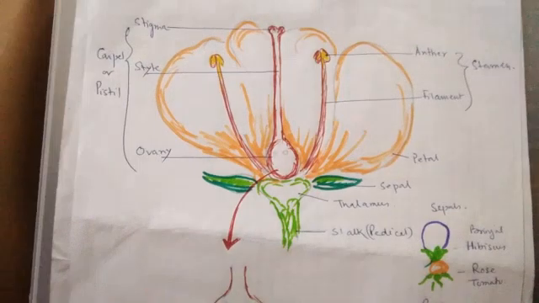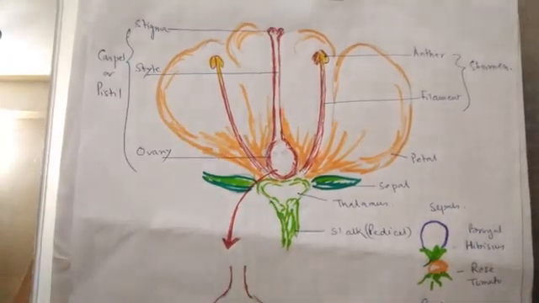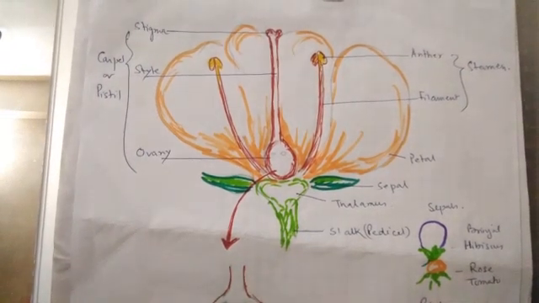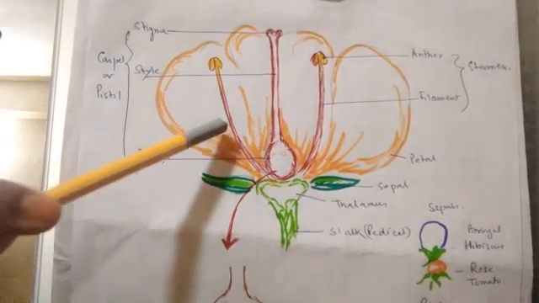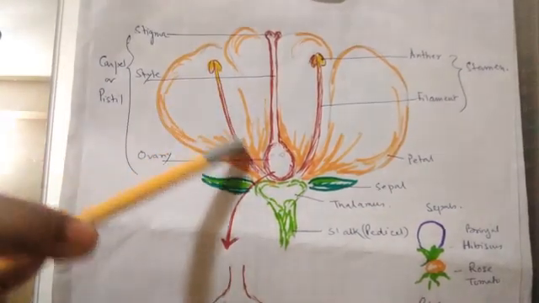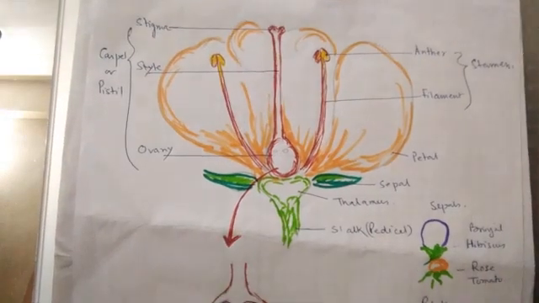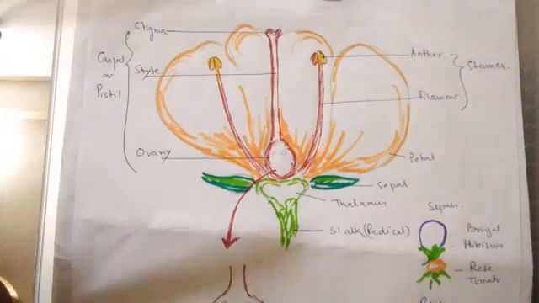Now when a flower bears both the stamens and pistil, we call it a bisexual flower. So what are bisexual flowers? Bi means two. Clear? So it is having both, that means one the stamen and second the pistil. So it is having two reproductive whorls, then it is called bisexual. That is, male and female, both are there.